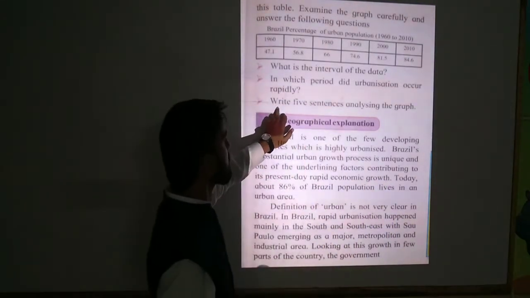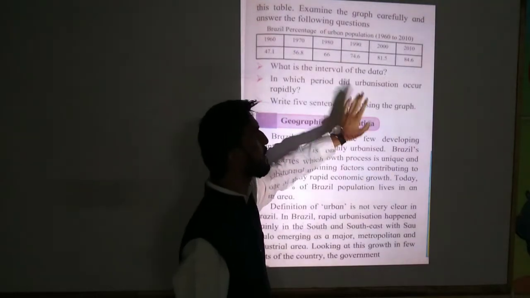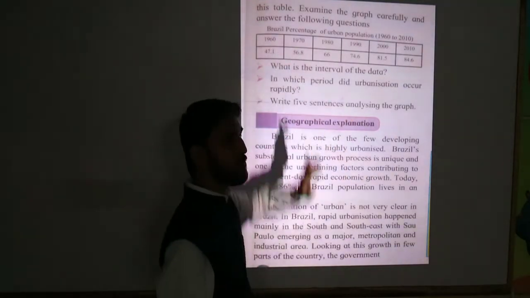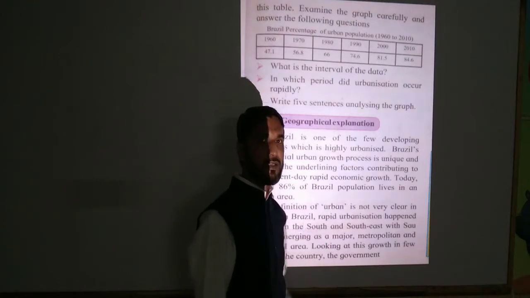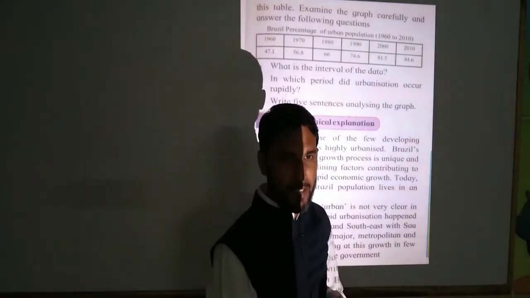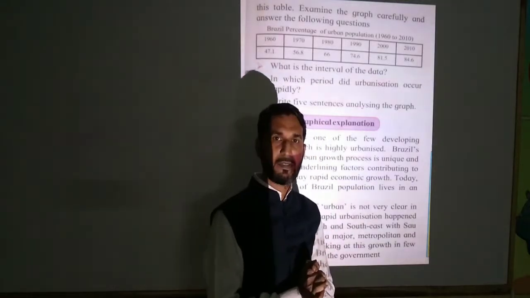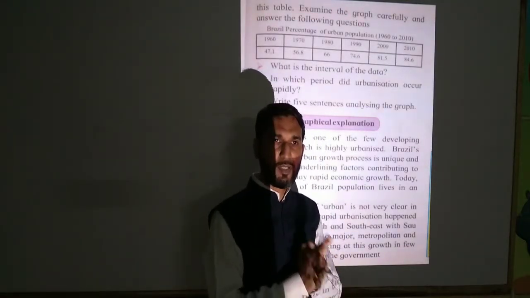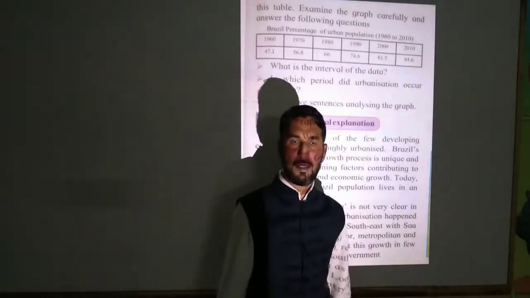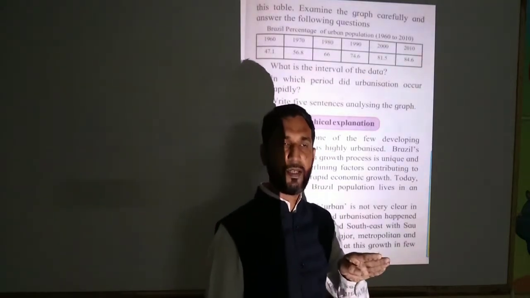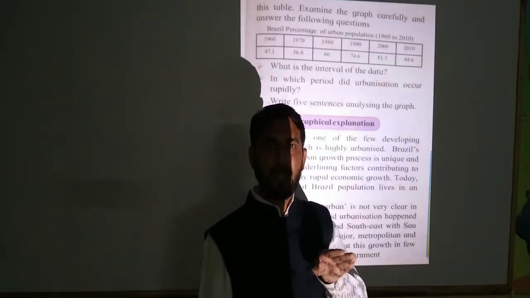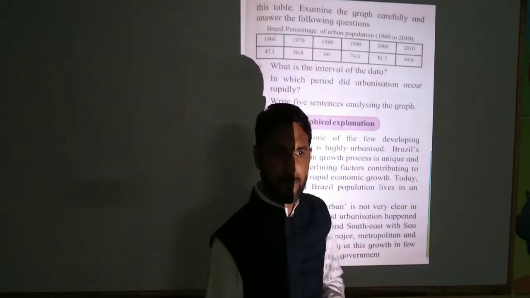The third point given, students: write 5 sentences analyzing the graph. Earlier we saw the graph of India, and in India we found that the progress or development regarding urbanization was quite low.